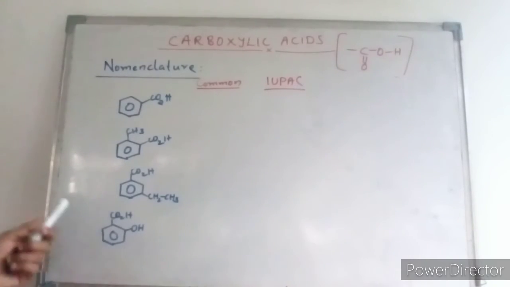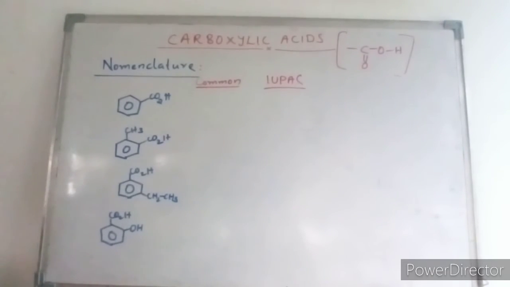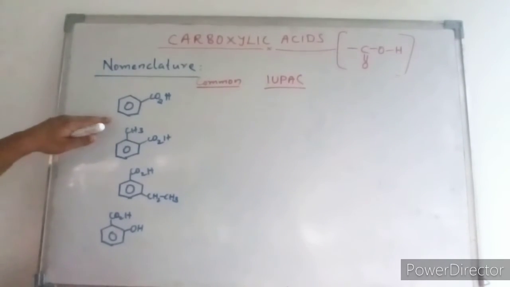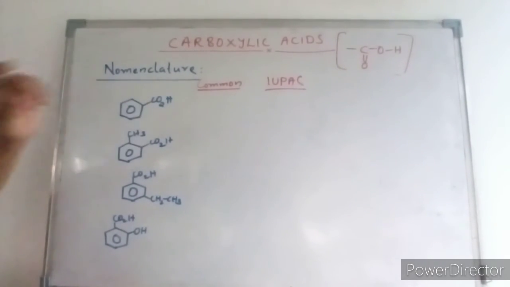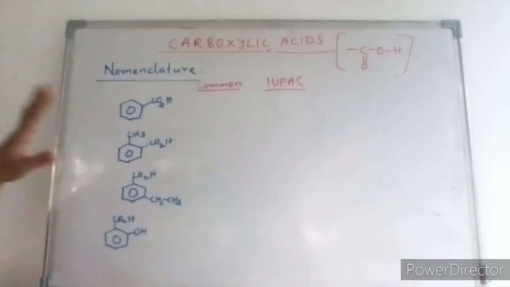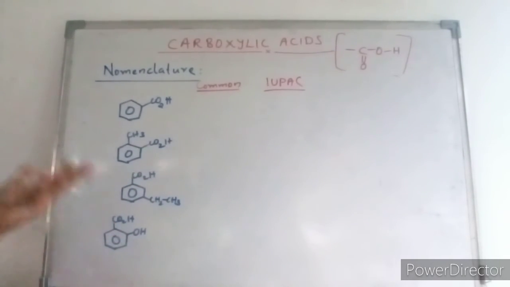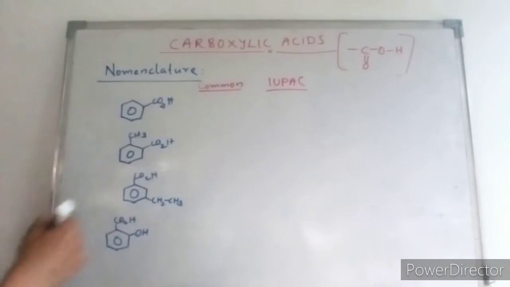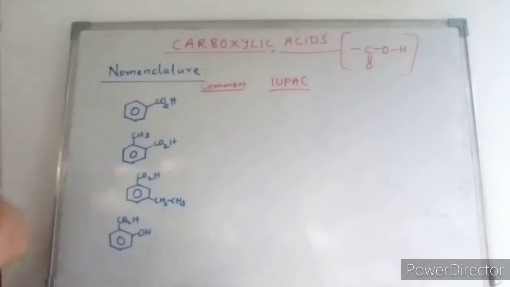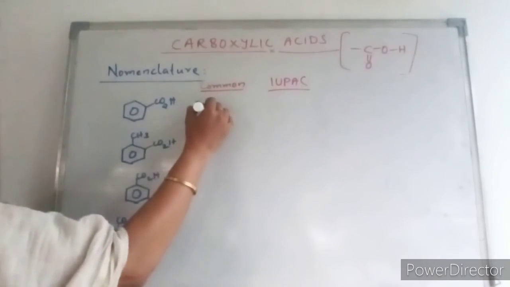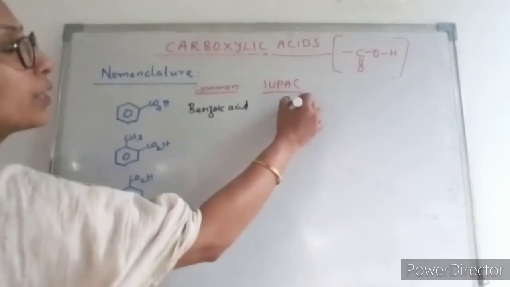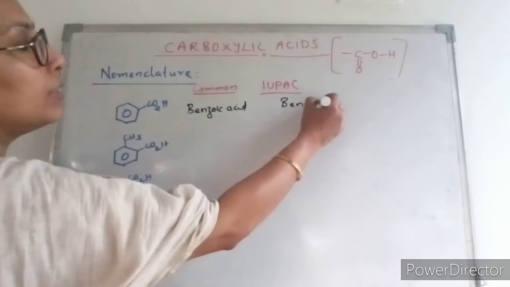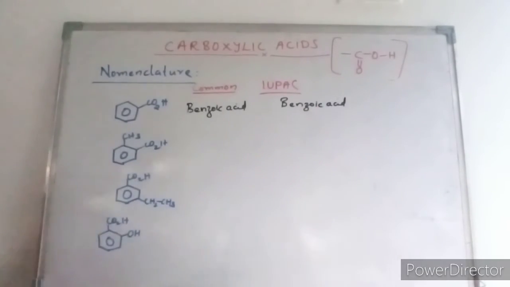Now let us see how aromatic carboxylic acids are named. The simplest member of aromatic acids is benzoic acid, C6H5CO2H, for which the IUPAC name is benzene carboxylic acid or benzoic acid itself. In many cases, the common name itself is the IUPAC name. So this is benzoic acid, or benzene carboxylic acid. That is also fine.